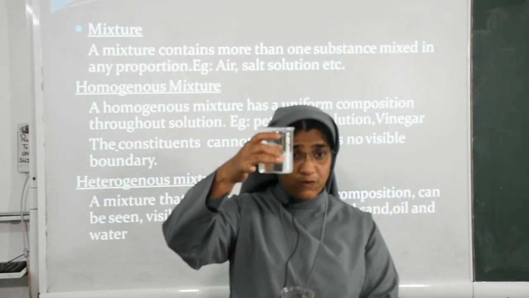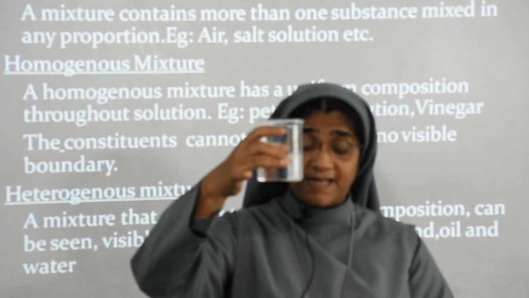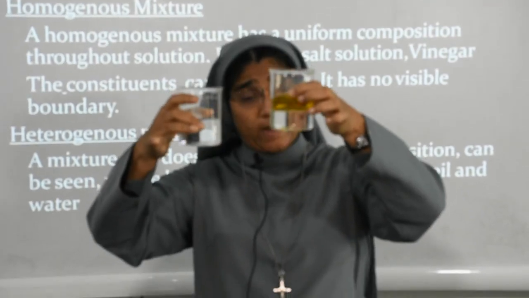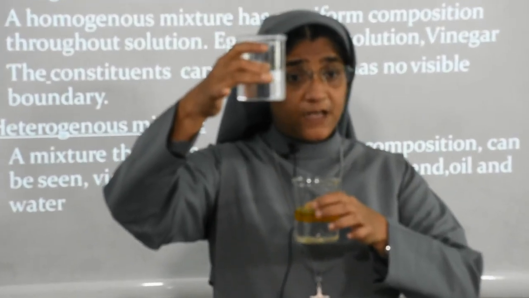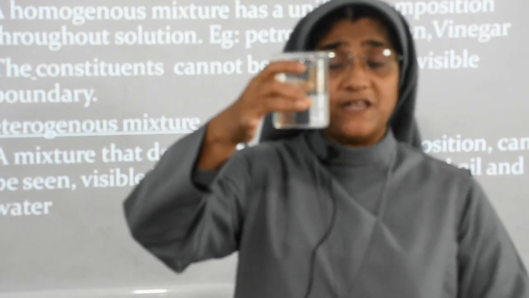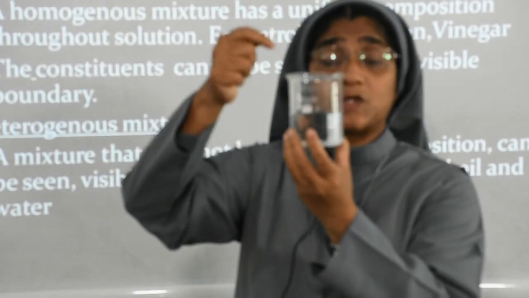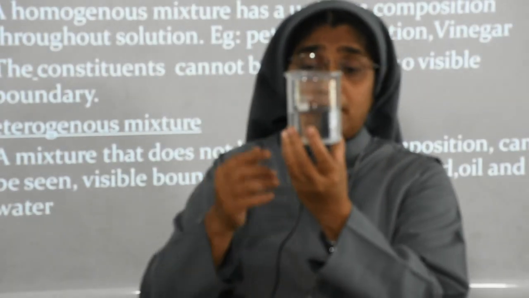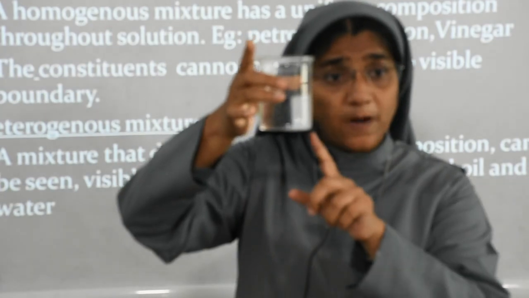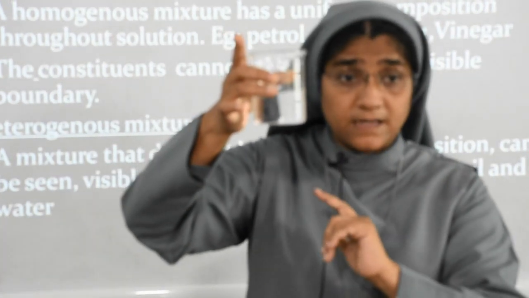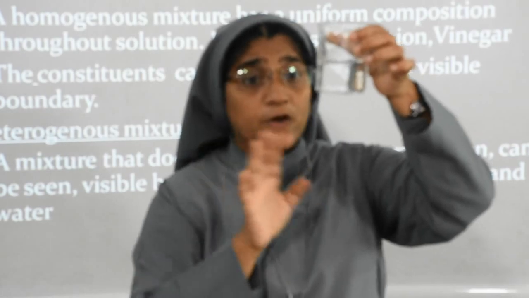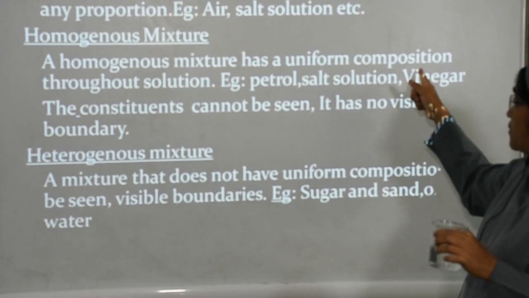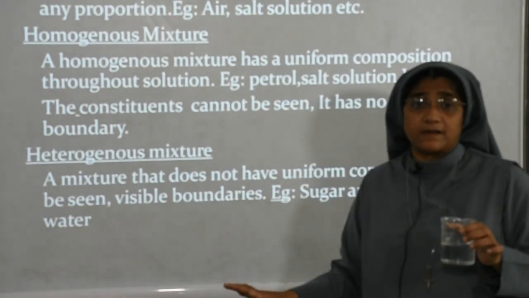See, this is the salt solution. This is salt solution. This is water and oil. In this beaker, water and oil. This is a homogeneous mixture. Homogeneous mixture means I added some salt in it, I stir it, and all the salt is already dissolved in the water. You cannot see the salt particles. We can see no visible boundary. So a homogeneous mixture has a uniform composition throughout the solution.